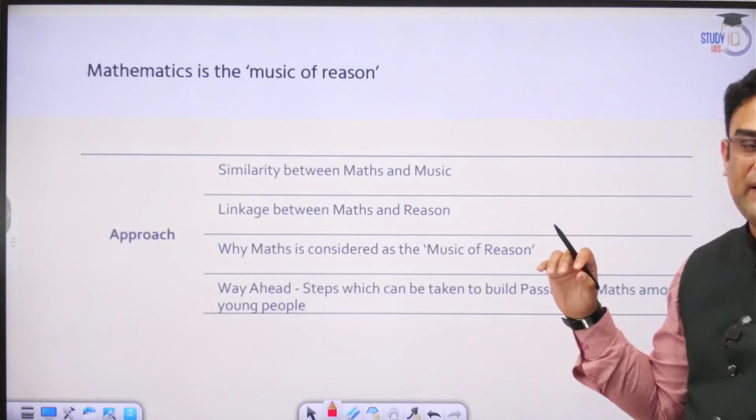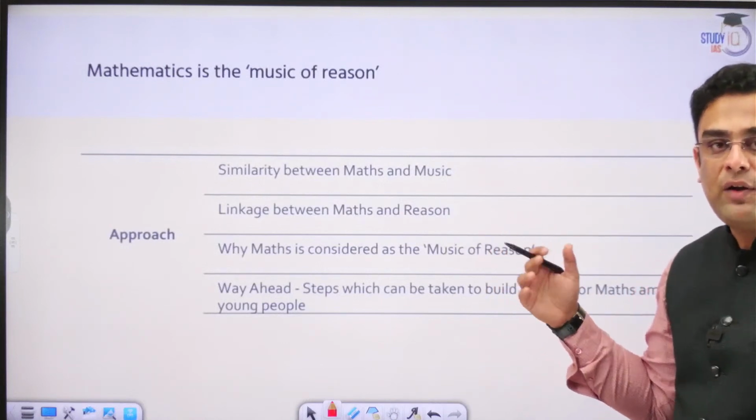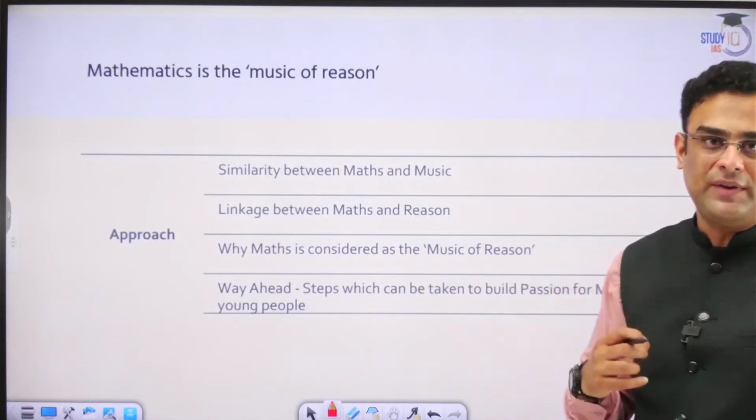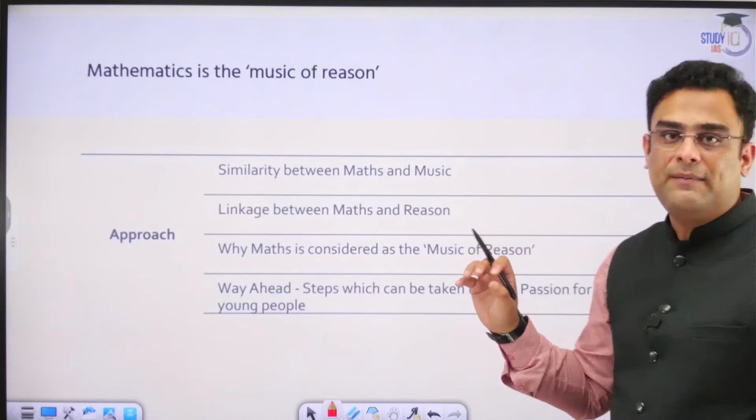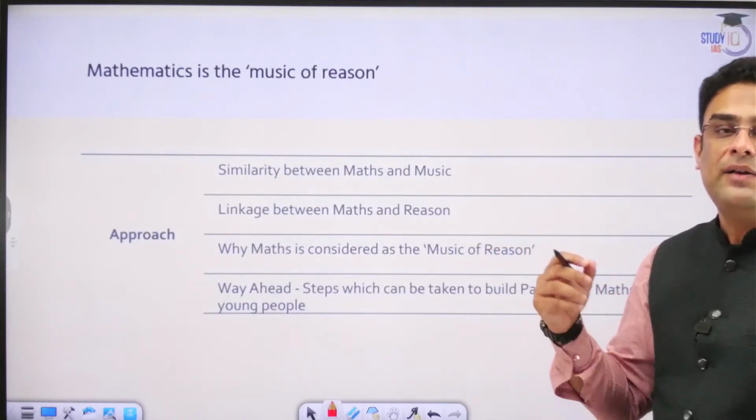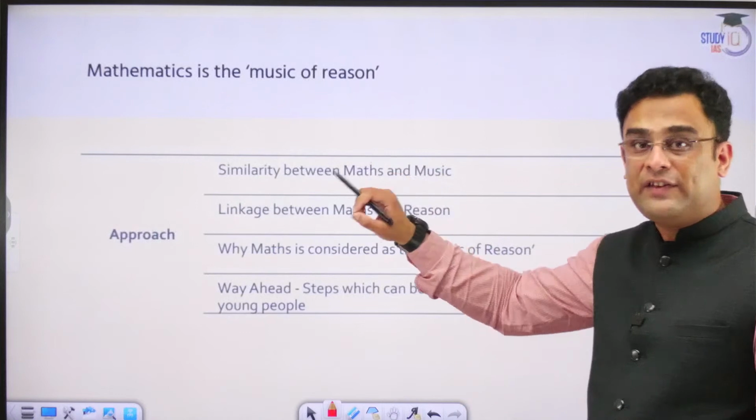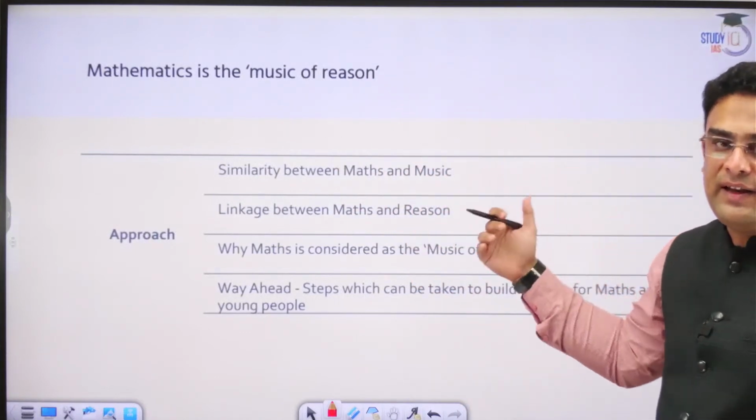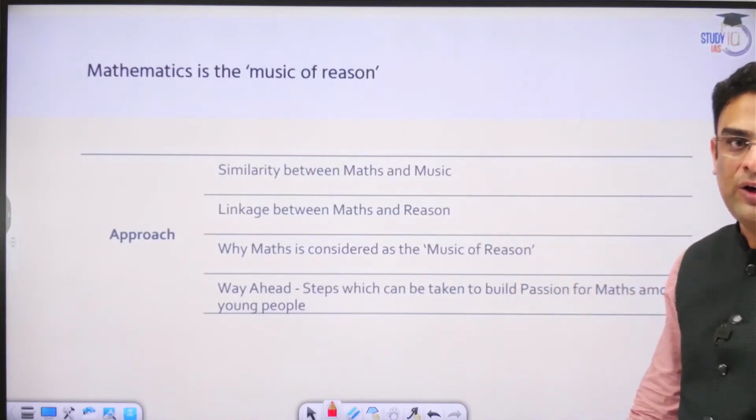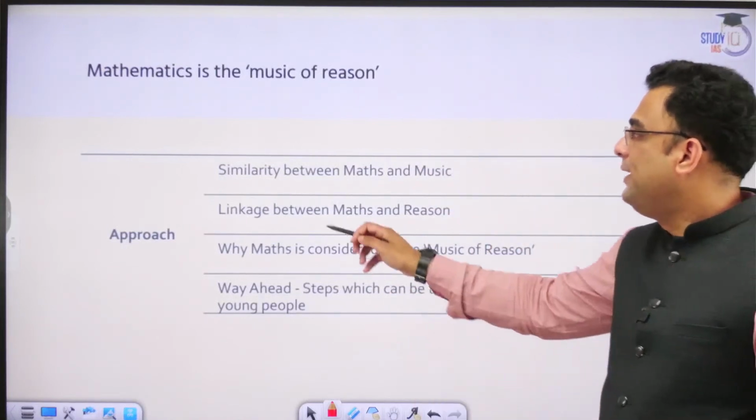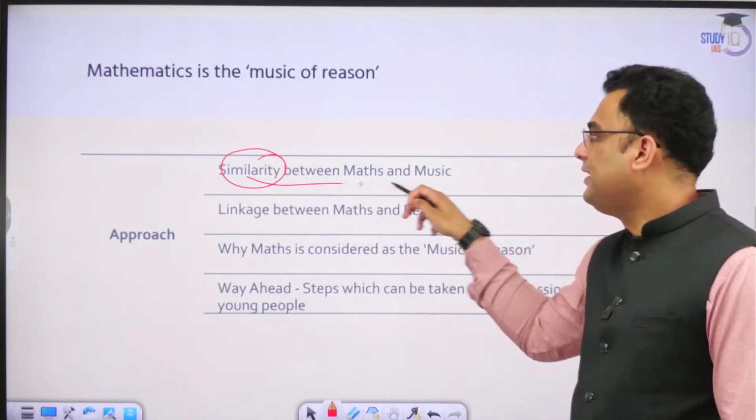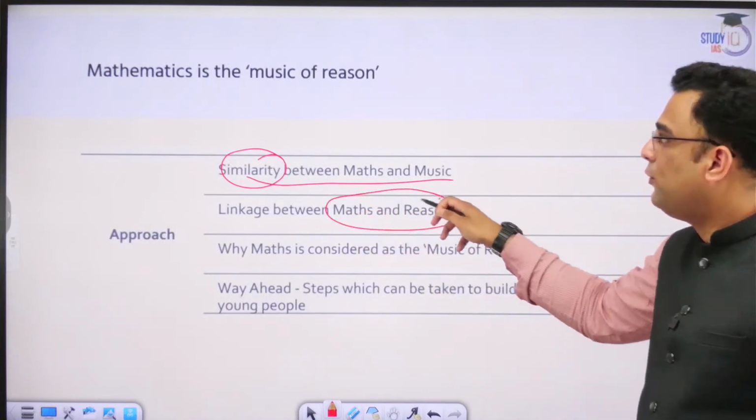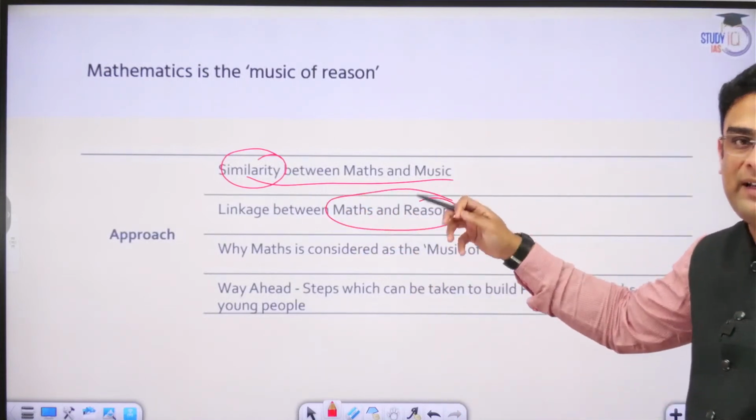Music and mathematics have certain characteristics. Music, of course, is an art form with its own inherent qualities, features, etc. The essay posits that mathematics has an uncanny similarity with respect to reason as music has. So let us try to understand if there is any such similarity or analogy over there. What do we need to basically find out over here? Similarity between mathematics and music. Linkage between maths and reason also, for that perspective, needs to be clarified.